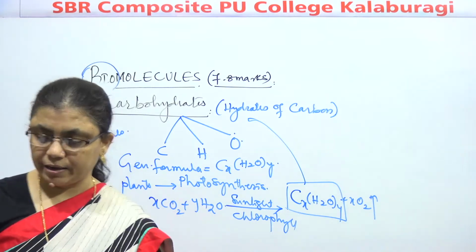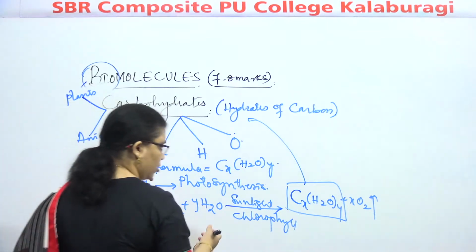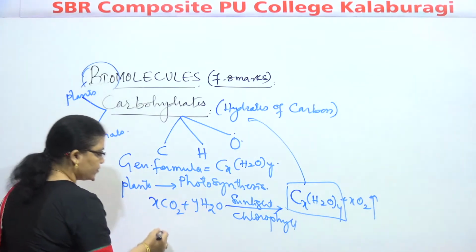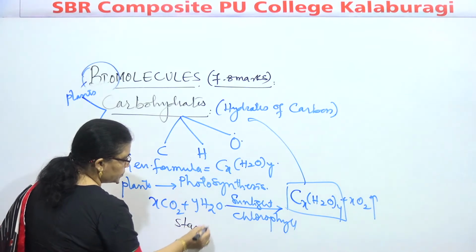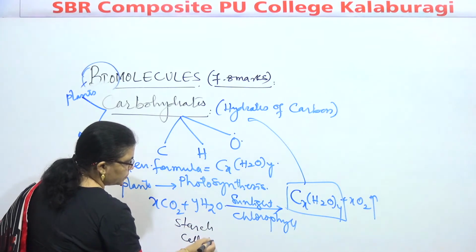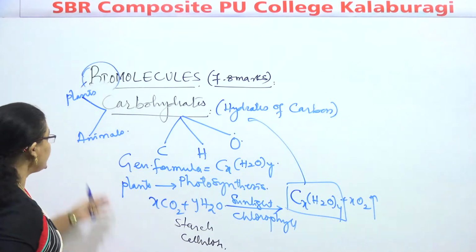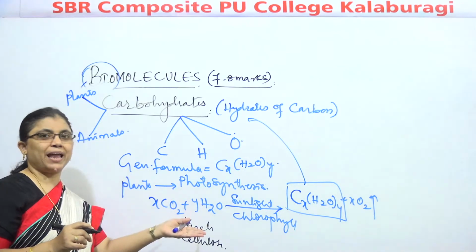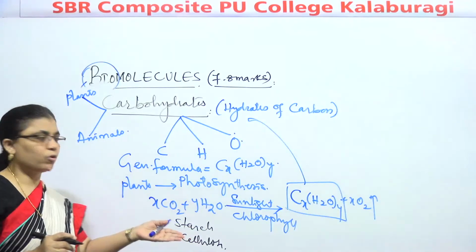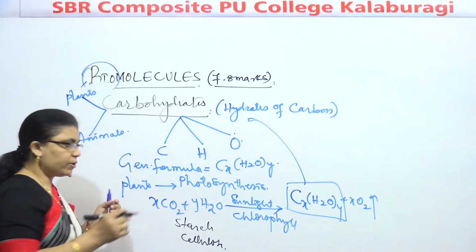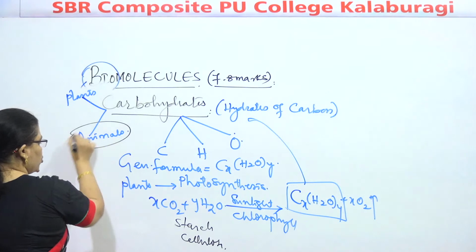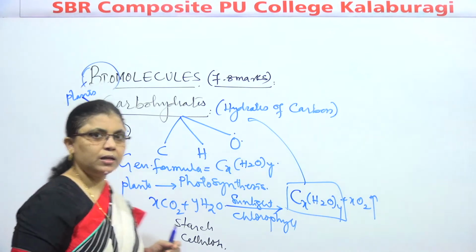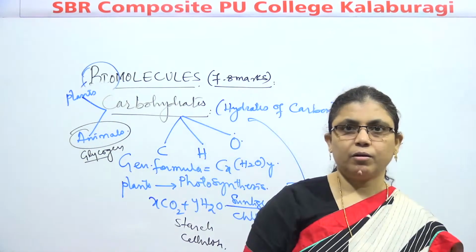If we go for examples of carbohydrates, the plant polysaccharides are starch and cellulose. Animals depend on plants for carbohydrates. An example is glycogen, which is an animal polysaccharide.